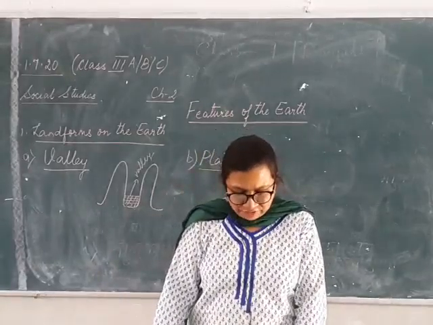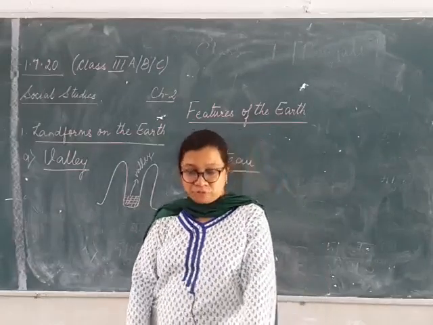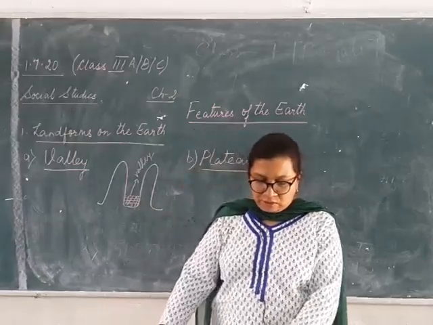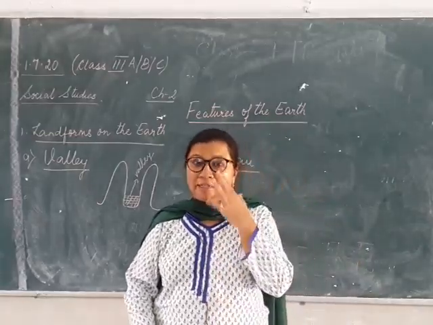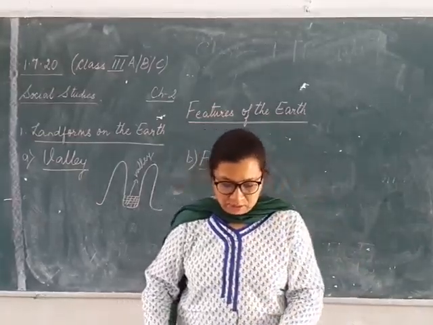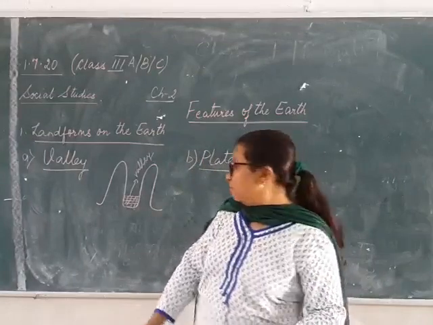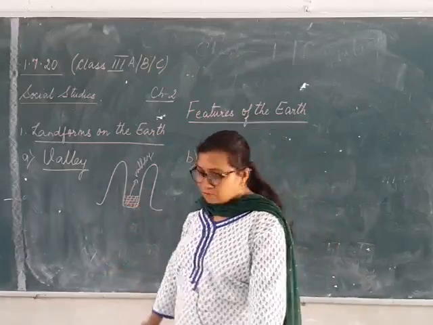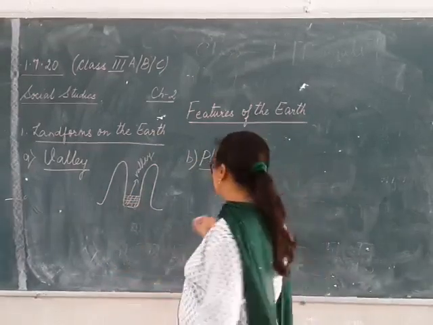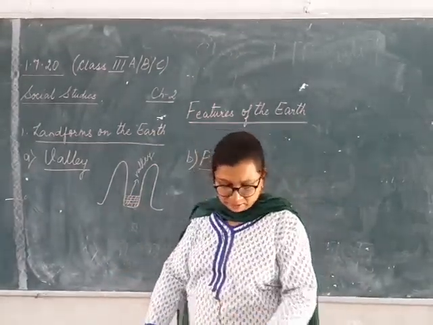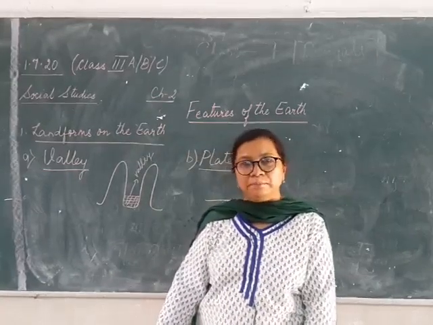Now the land which is flat and higher than its surrounding area is called a plateau. The first one which was your valley, we saw that a valley is a hollow space, right? Hollow means empty space which was in the shape of U, that was known as a valley. The plateau is a land which is flat. Flat means like this, plain, and higher than its surrounding area is called a plateau.